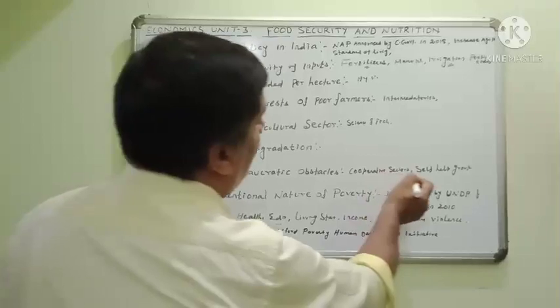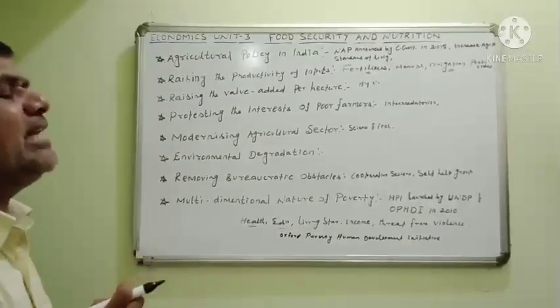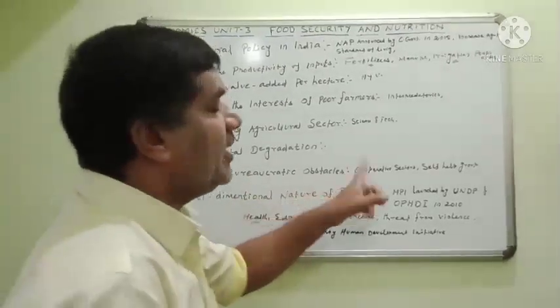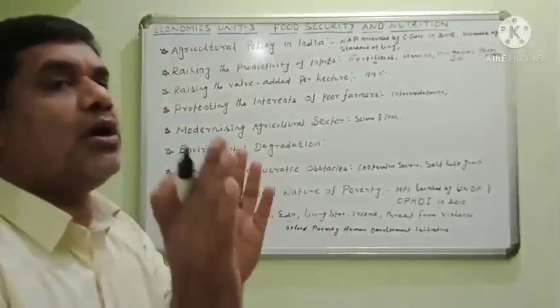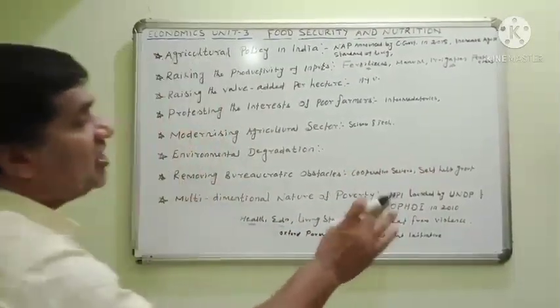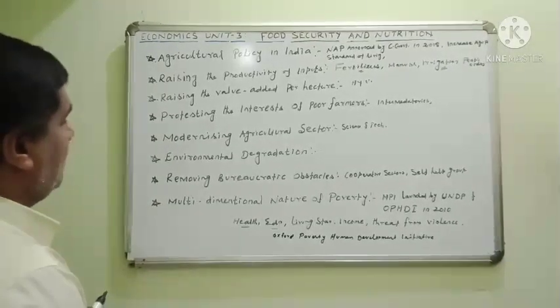So they want to work independently. So strictly removing the bureaucratic obstacles is very, very important. Note it. Bureaucratic means government orders that prohibit the farmers. Note it. Independently they are involved in agriculture, and yield and production will increase.